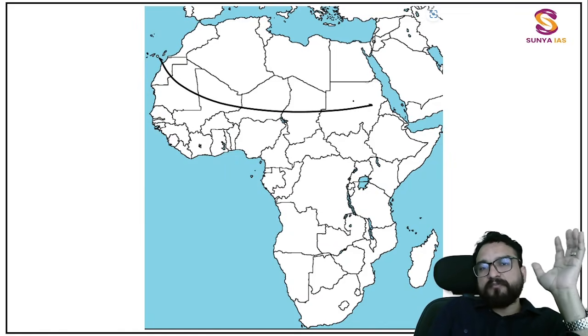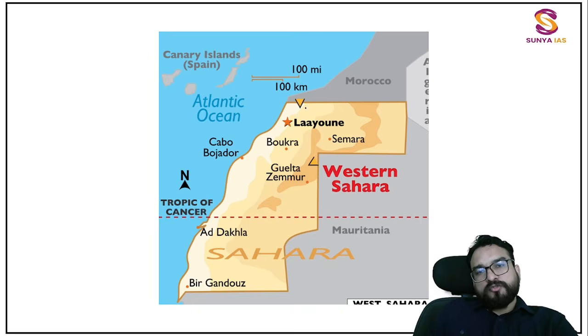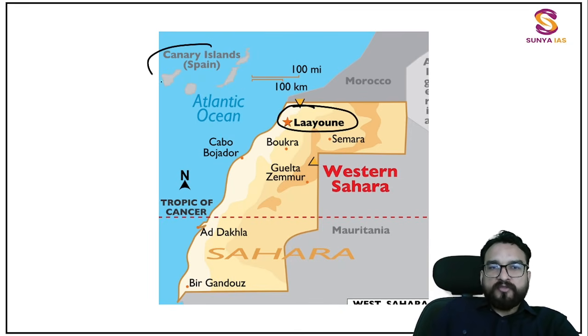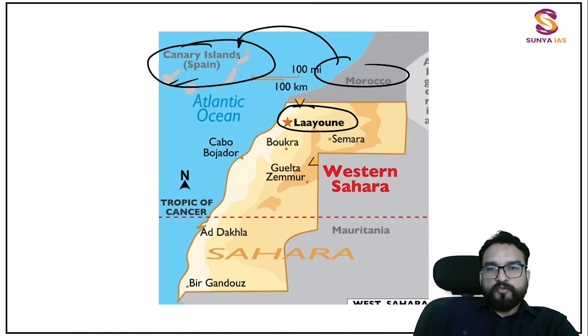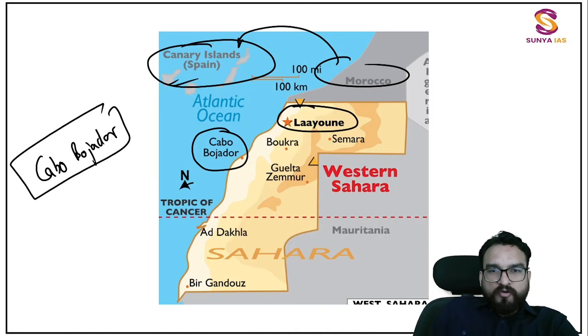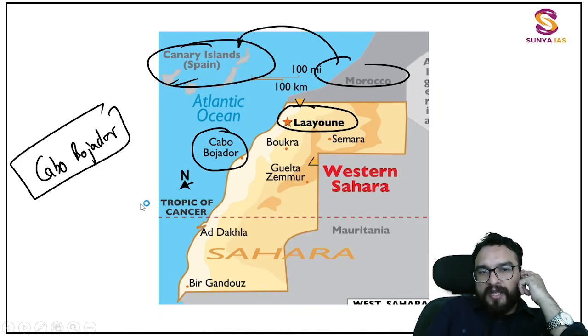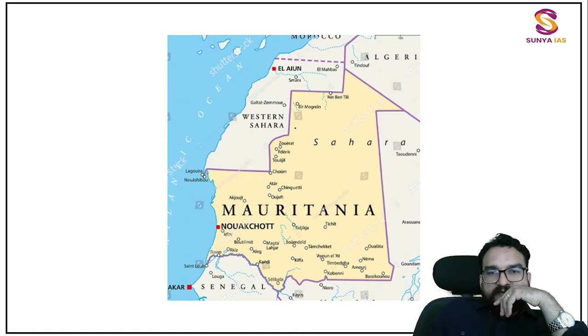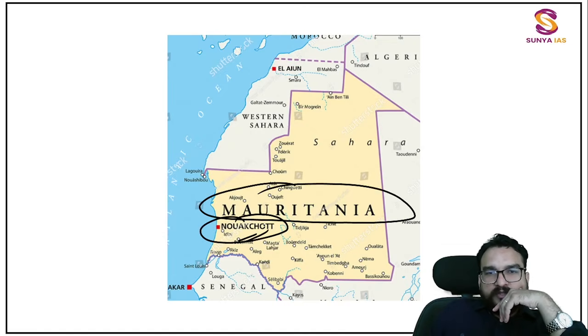Let us now open up this second line over here. So see this Western Sahara, you will be finding Lyon over here. Remember this, near to this Canary Island, Morocco. I have already shown you. Okay, this topic of cancer and all I will be telling you later on. Okay, one more country if you want to remember over here, that is Cabo Bojador. Okay, one important city of Western Sahara, you remember Cabo Bojador. Okay. Next is Mauritania. You remember the Nouakchott capital. Okay. Apart from that, ignore.